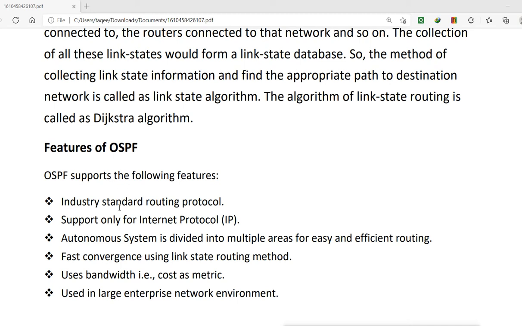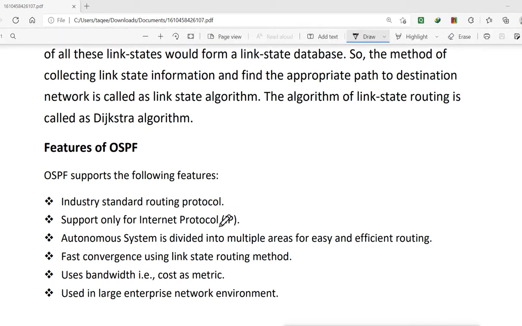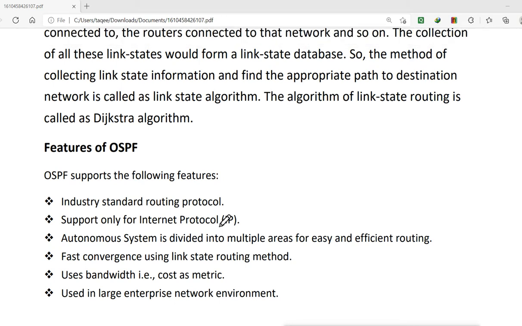It is an industry standard protocol, which we can configure on any device. It supports only the Internet Protocol, which we can say is a drawback, because it does not support other routed protocols like IPX, AppleTalk, and others.